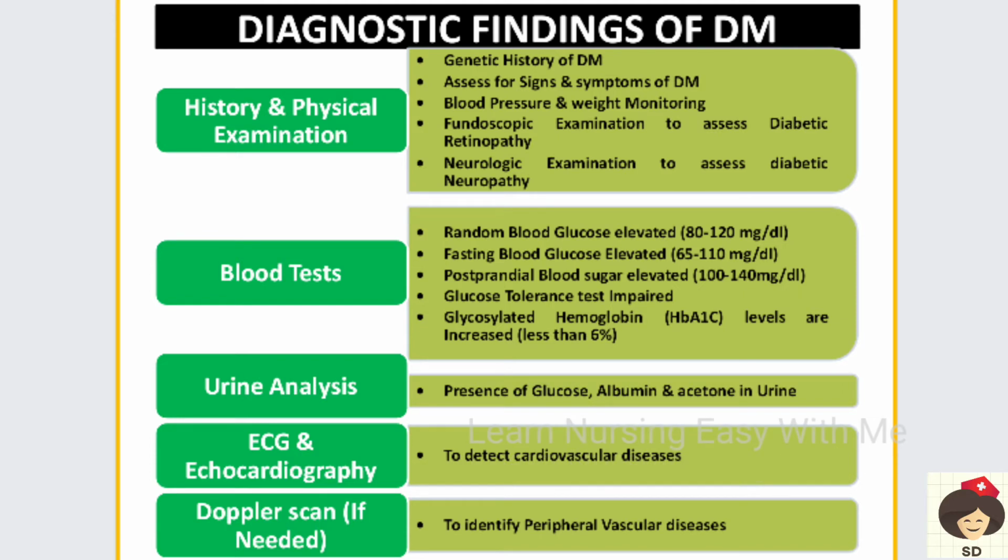And coming to diagnostic findings, so history and physical examination. You have to collect the genetic history, that is family history of diabetes mellitus, and also you have to look at the ethnicity, because some Hispanic Americans, all the Western culture, these people are more prone to getting diabetes mellitus. So you have to see the origin of the person, from where his origin is, so we can identify the cause. Okay, and next you have to see the signs and symptoms of diabetes mellitus, like a patient may have polyuria, dyspnea, sudden weight loss, fatigue, all those things you have to see.